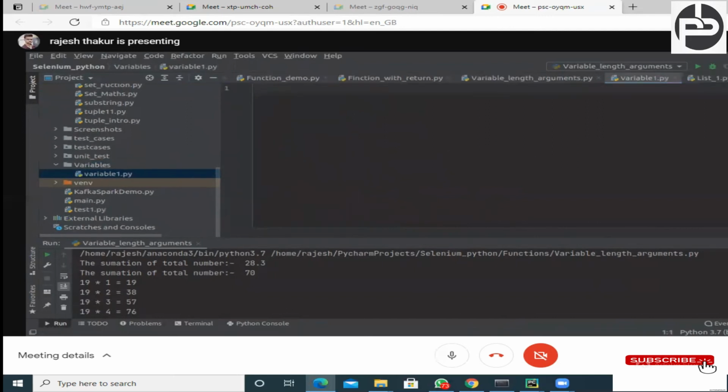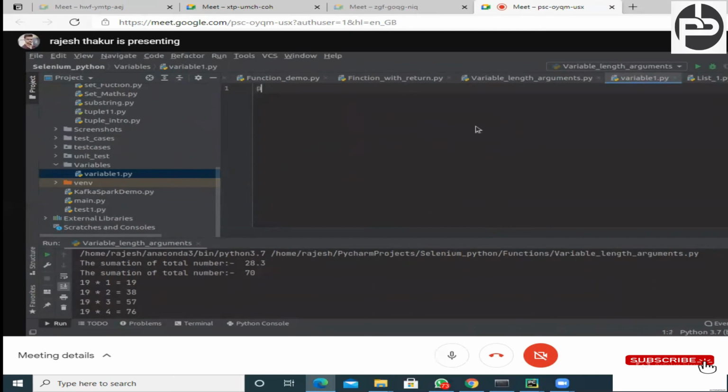Just try to understand. First, let me explain. Can anyone tell me what is variable? Variable is kind of data whose value is going to be changed according to the user requirement, according to the client requirement. That is known as the variable. In case of Python, Python supports two kinds of variable. One is local variable, another is global variable.